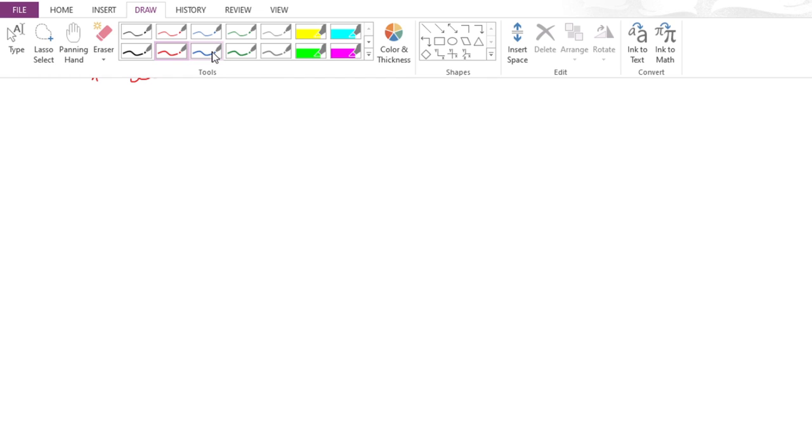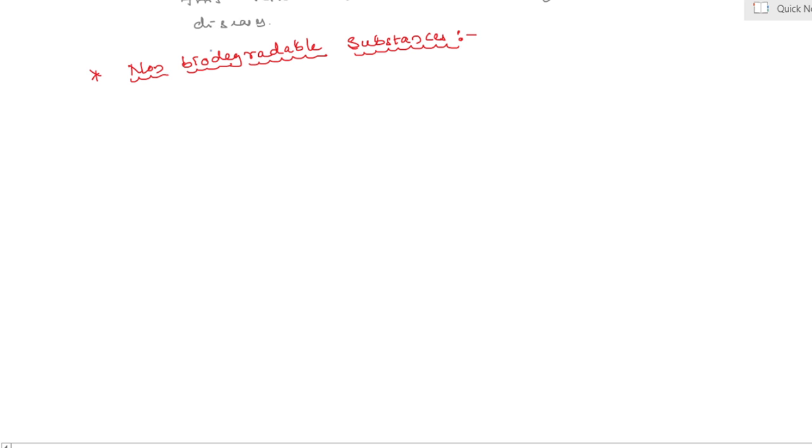Second one, non-biodegradable. Yes. The substances that cannot be converted into harmless, simpler forms by the action of microorganisms are called non-biodegradable substances.